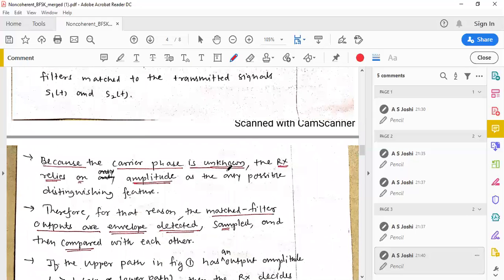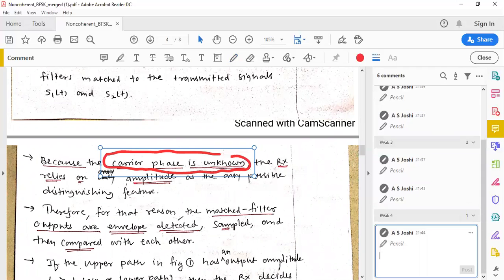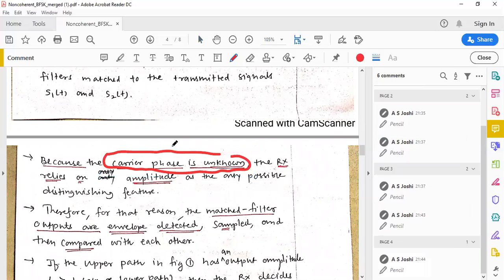Because the carrier phase is unknown, the receiver relies only on amplitude as the only possible distinguishing feature. So the receiver has to rely only on the amplitude in order to detect the signal.